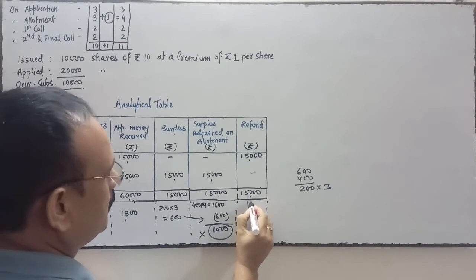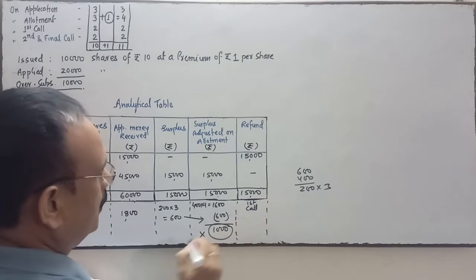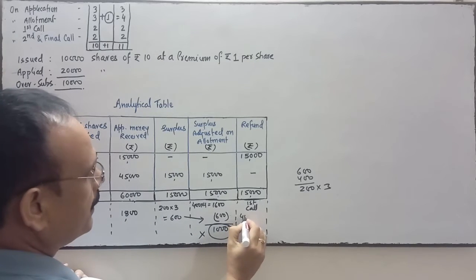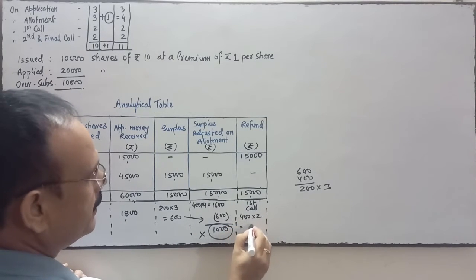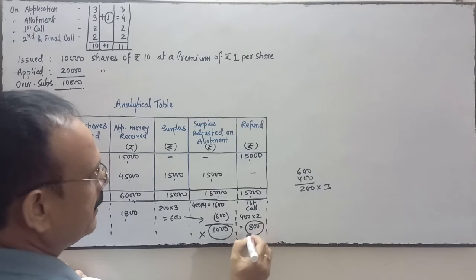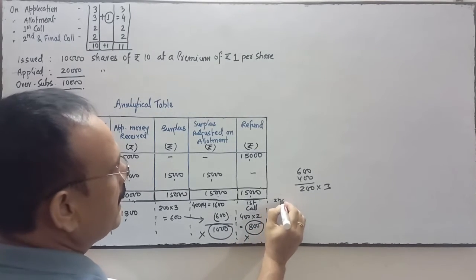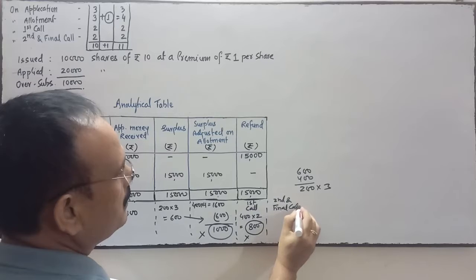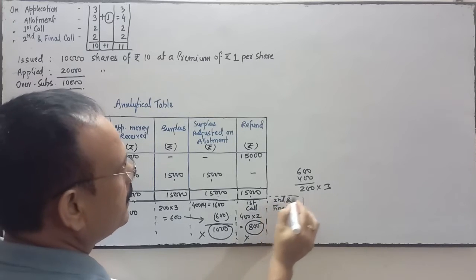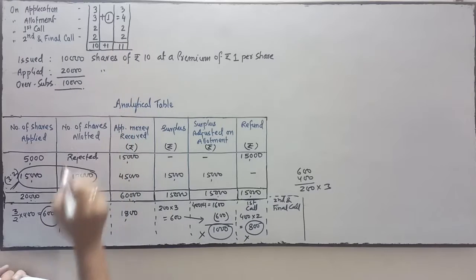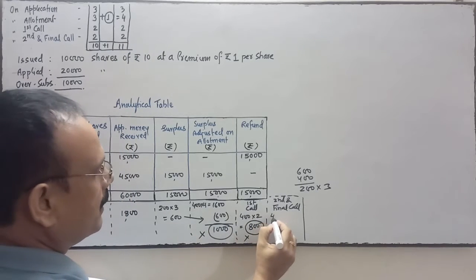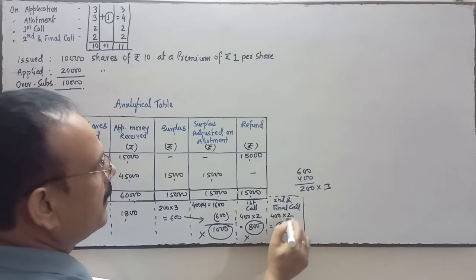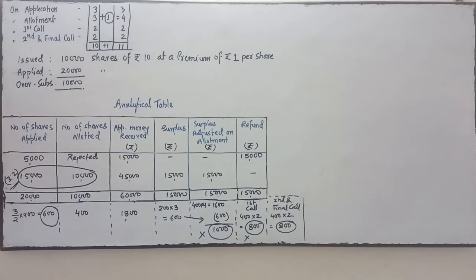Now come to the first call. On first call, number of shares allotted is 400 and it is 2 rupees first call. So 400 into 2, 800 is the amount of calls in arrear in first call. Come to the second and final call. Second and final call is also 2 rupees and number of shares allotted is 400. So 400 into 2, 800 is the calls in arrear in final call. So this table is clear.